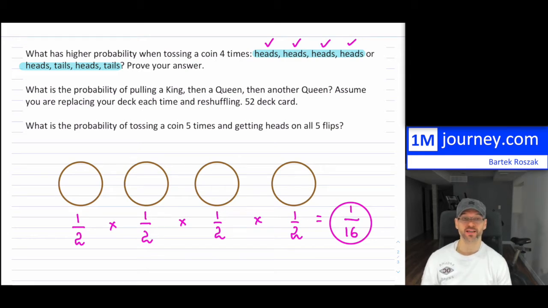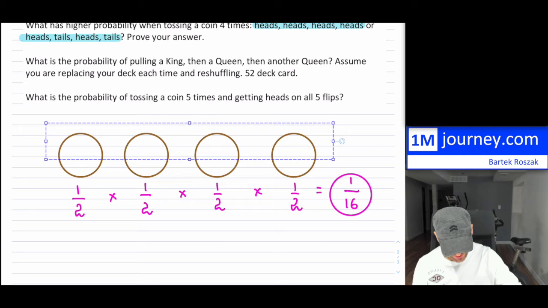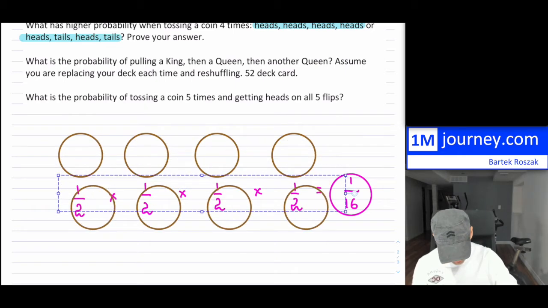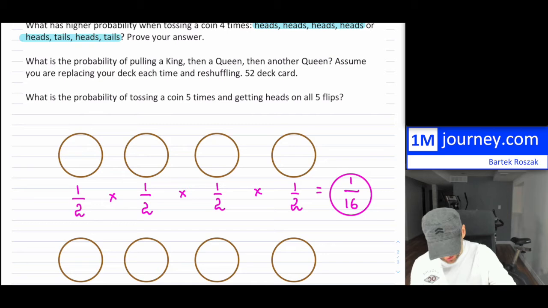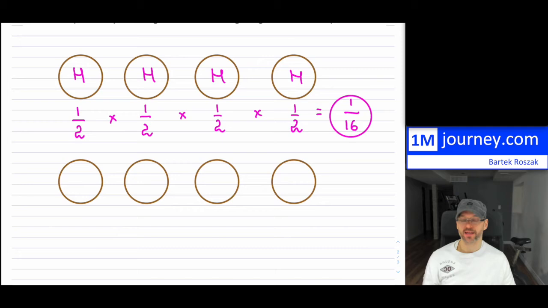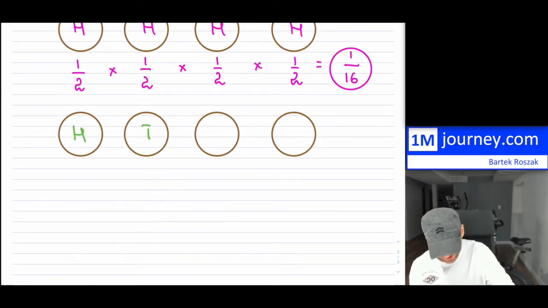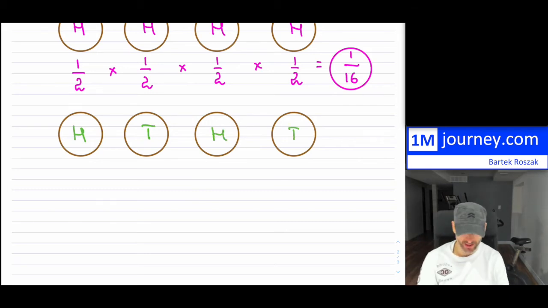So it's not very likely, but as you can see, it's exactly the same as the next one. Let me copy this down, duplicate it, and put it down here. If you have heads, heads, heads, and heads, now you try to flip it 4 times again, and now you receive heads, tails, heads, tails. Notice heads, tails seems like, with a 50% chance for heads or tails, this should be more likely.